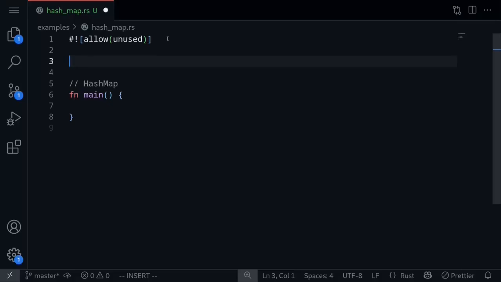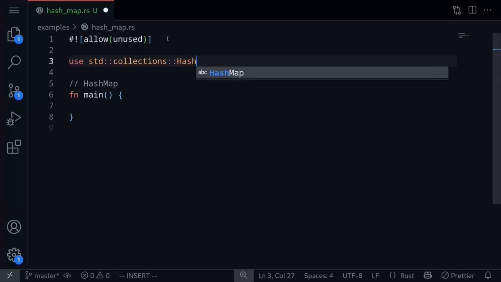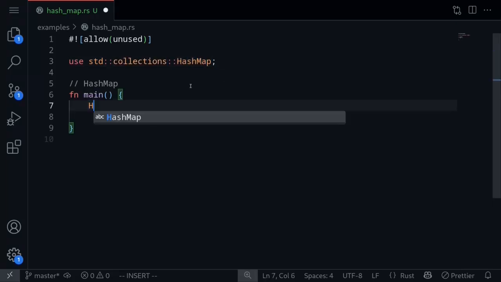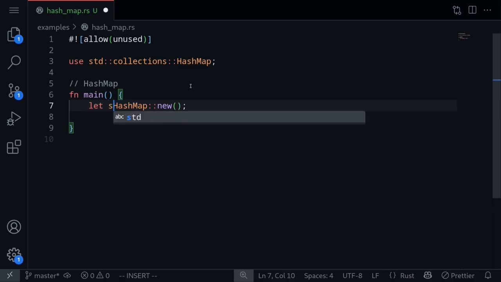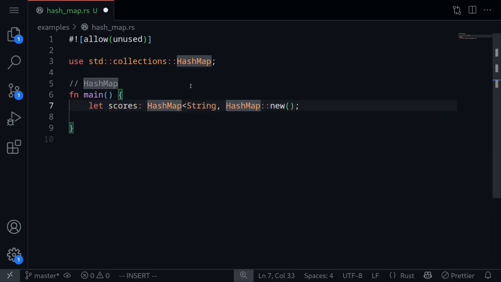Other than the vector, the hash map is another common data type that is used often in Rust. To use the hash map, we need to import it from the standard library. Use std::collections::HashMap. To initialize a hash map, you'll call the function HashMap::new. Let's create a hash map where the key is a String and the value is a u32. This will represent scores of teams. So let's call this let scores of the type HashMap with String being the keys, u32 being the values. We want to be able to add scores to this hash map, so let's make this mut.